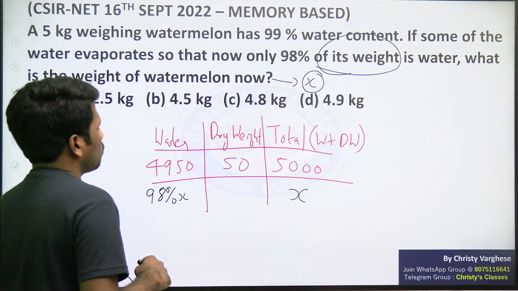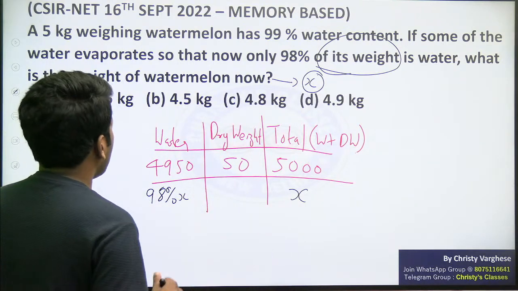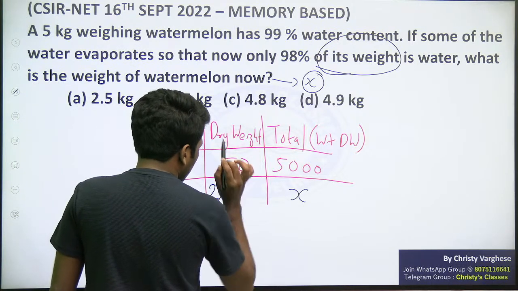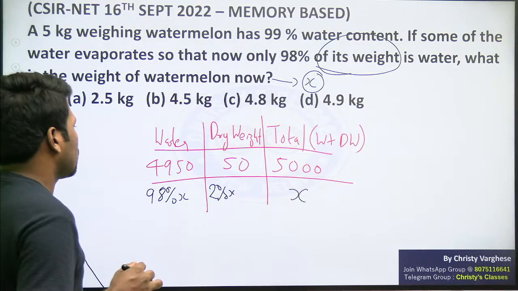98% of that x is water. So the remaining 2% will be dry weight. That is the idea. 2% should be dry weight.